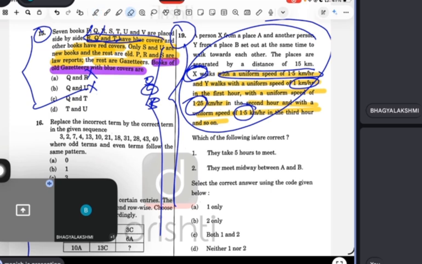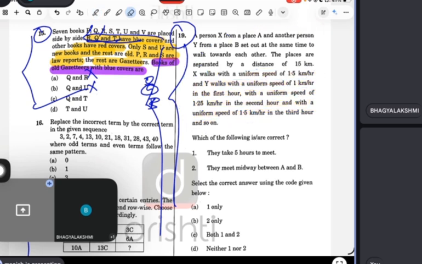Guys, now tell the answer. This is a very easy question. I don't know why they asked this question. 1.5. 2 hours. 5 hours. Second hour. Meet midway.